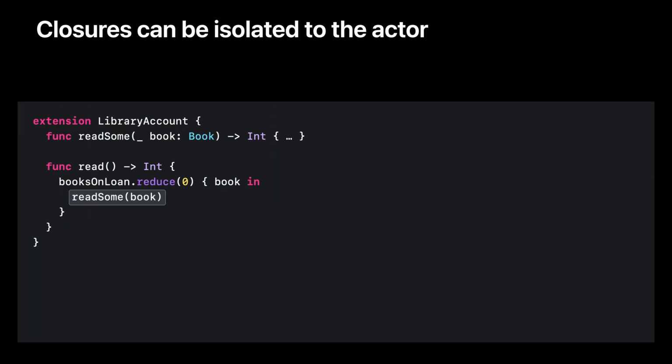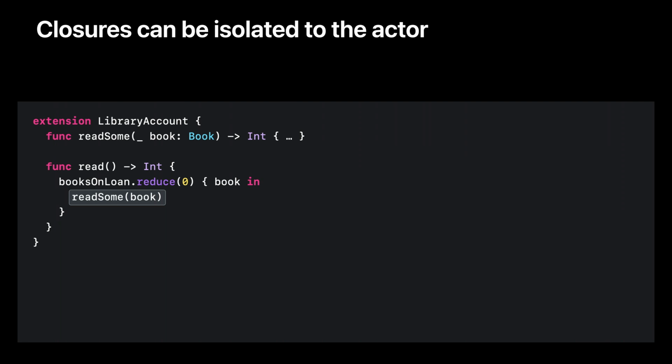That's enough of protocol conformances. Let's talk about closures. Closures are little functions that are defined within one function that can then be passed to another function to be called sometime later. Like functions, a closure might be actor isolated or it might be non-isolated.